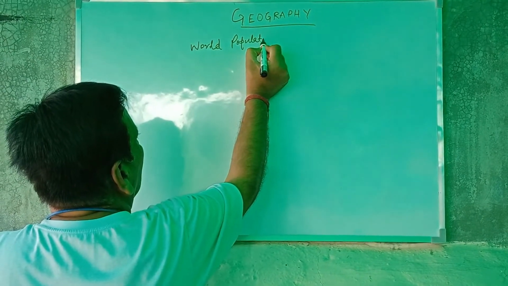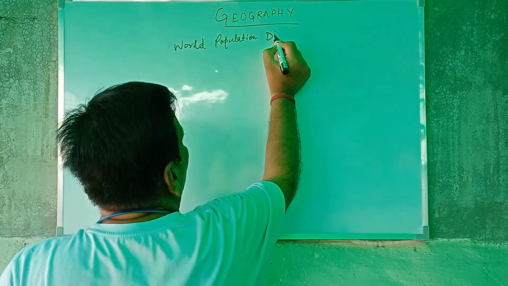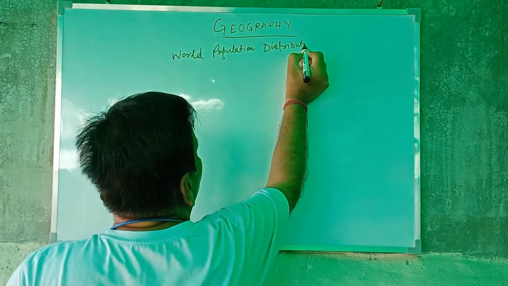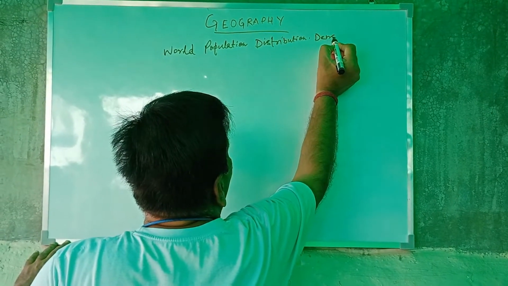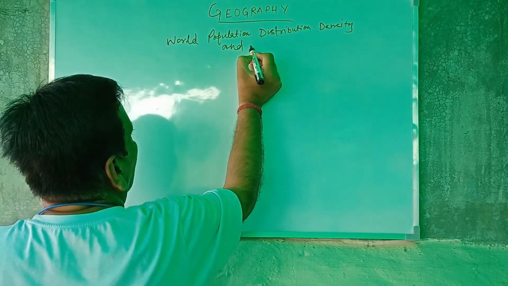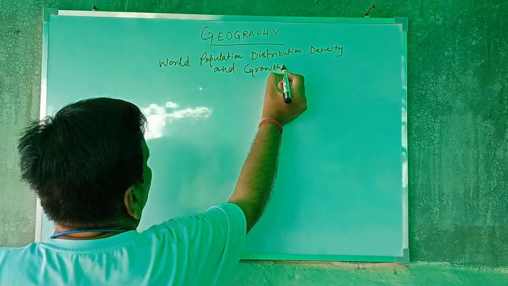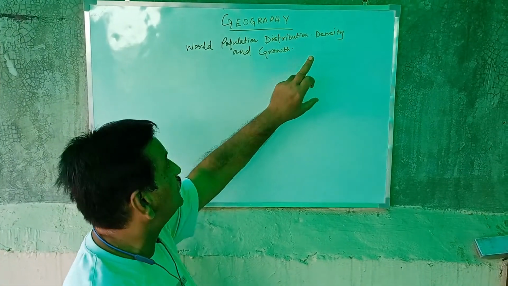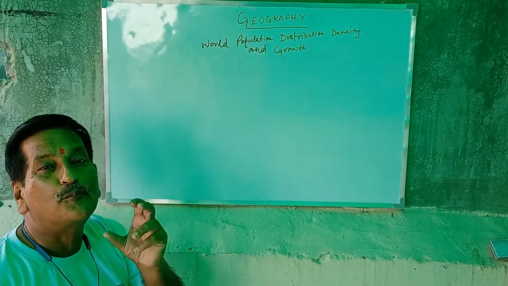Now I am writing world population, distribution, density and growth. Now the terminology is world population, distribution, density and growth. First of all, I have to discuss about population.